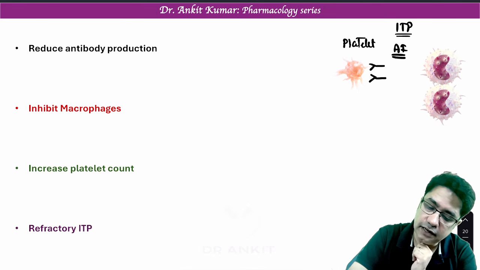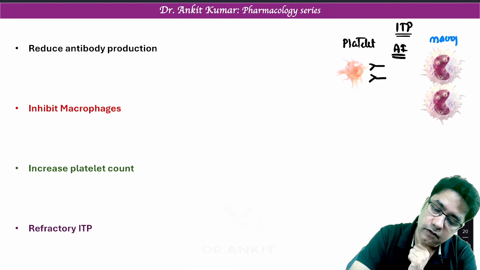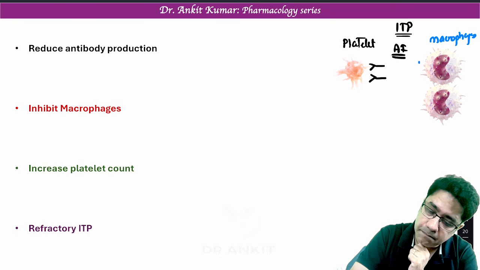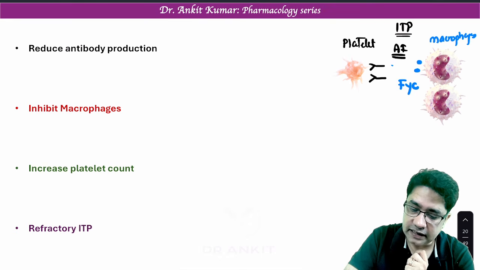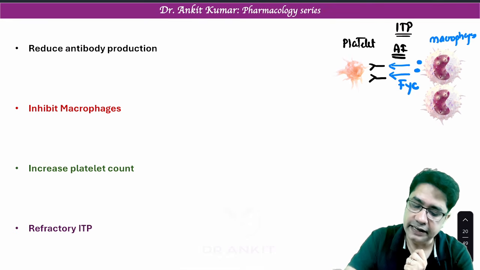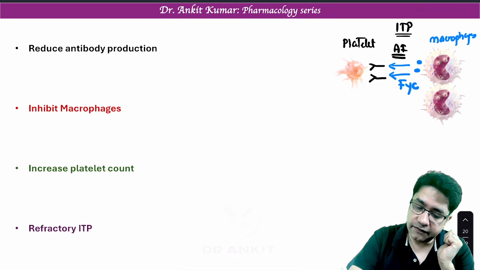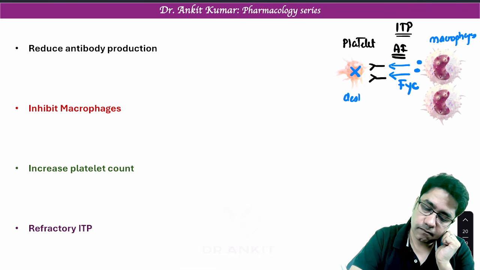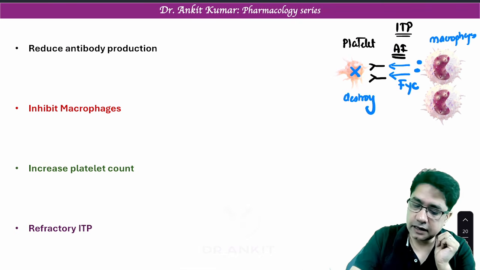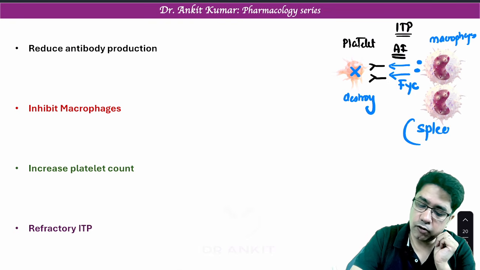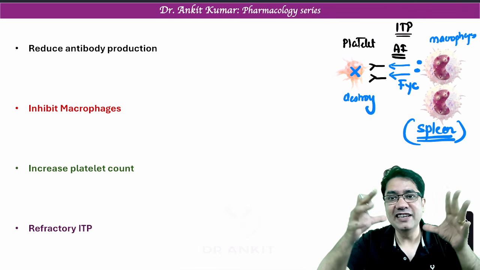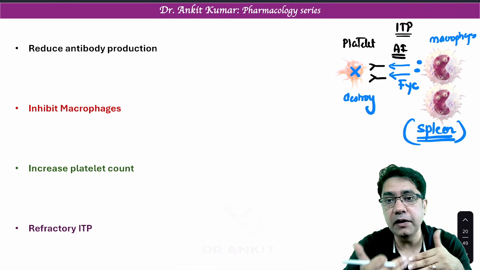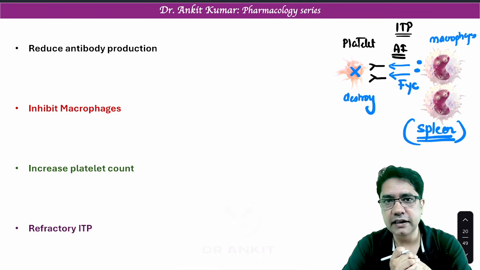Now these antibodies go to macrophages. And on macrophages, there is a receptor known as FcγR. Try to remember the name. This FcγR receptor binds to these antibodies and now they will destroy platelet. Now where are these macrophages present? These macrophages, or reticuloendothelial cells, are present in spleen. That is why spleen slowly becomes enlarged and it can lead to splenomegaly in ITP. So let's see how to treat.